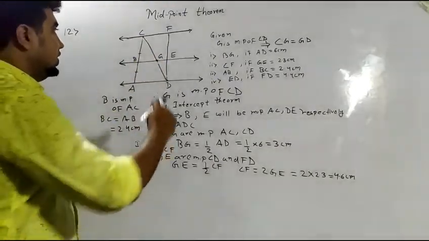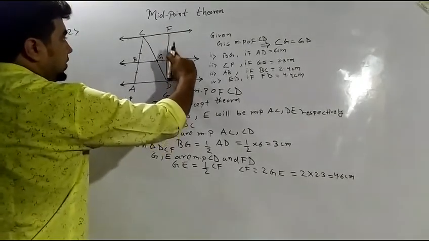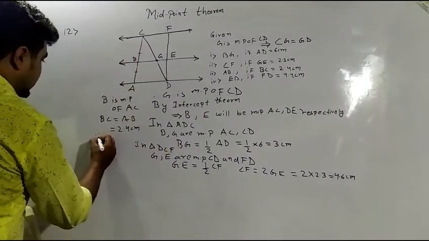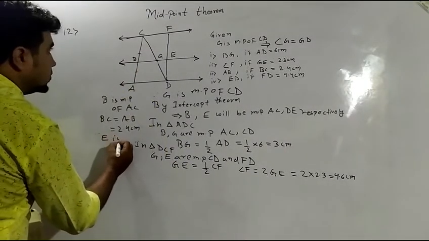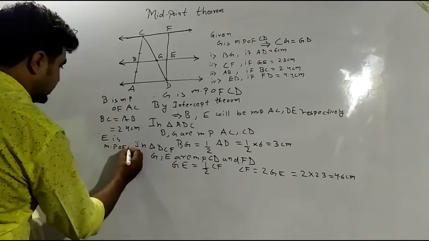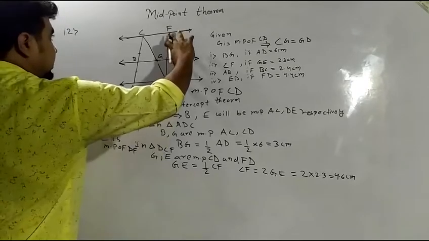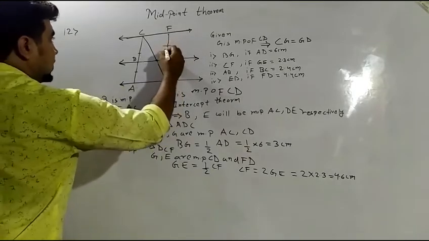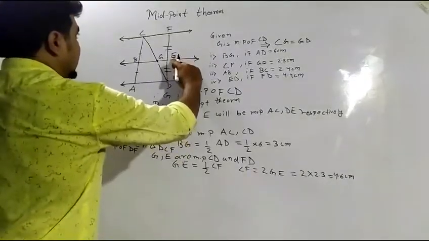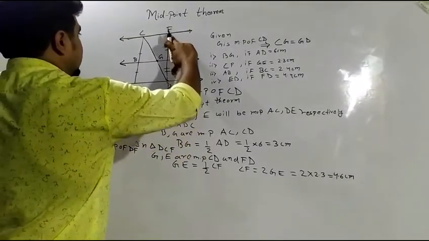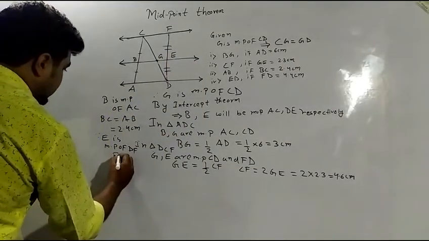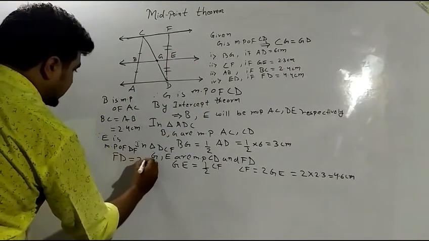Now the last part is ED. ED we have to find. This length is given. Since E is the midpoint of DF, this length and this length will be equal. Or I can say that FD will be twice of ED.